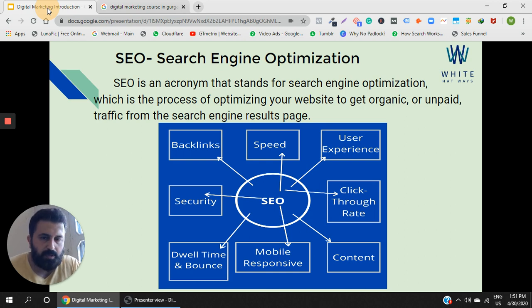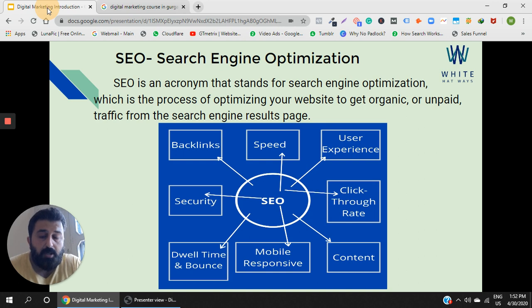That is a bounce. So what does it convey? That somebody was not really convinced with your website, and that is the reason they never moved to your second page. The people are not interested in your website. They were only interested in one page and they moved out. So bounce is a bad factor, and you should aim for the lowest possible bounce rates.